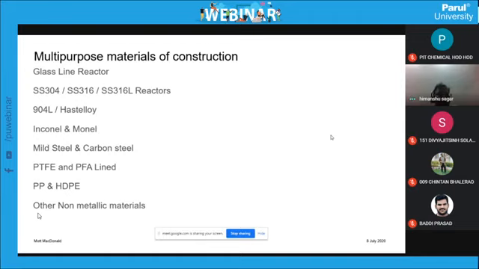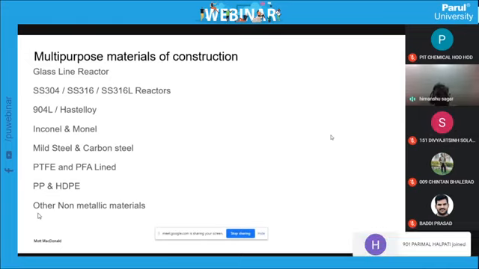Now in the same reaction, the acidic reaction has been completed. Now we have to add caustic or sodium sulfate, any. So my pH has gone up to 8, 9, 10, 11. Now you cannot use the glass lined reactor for the same reactions.